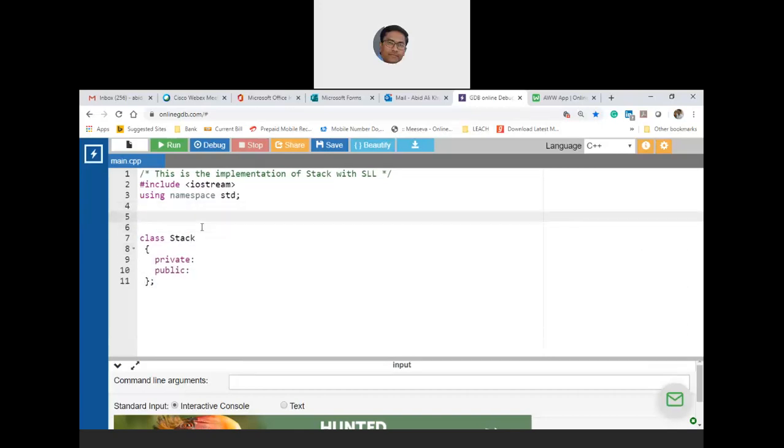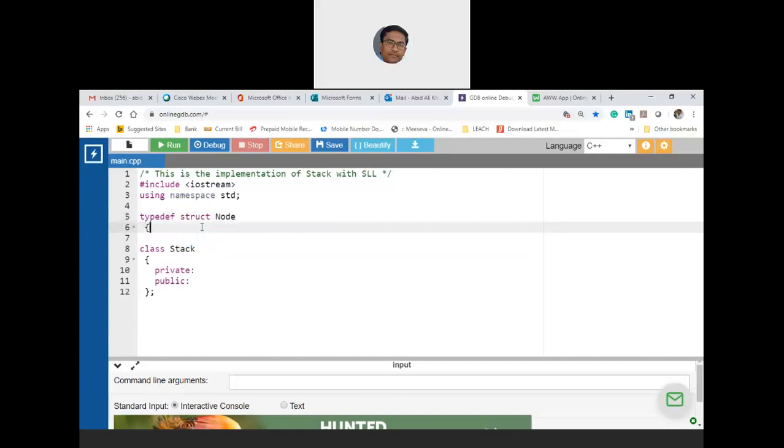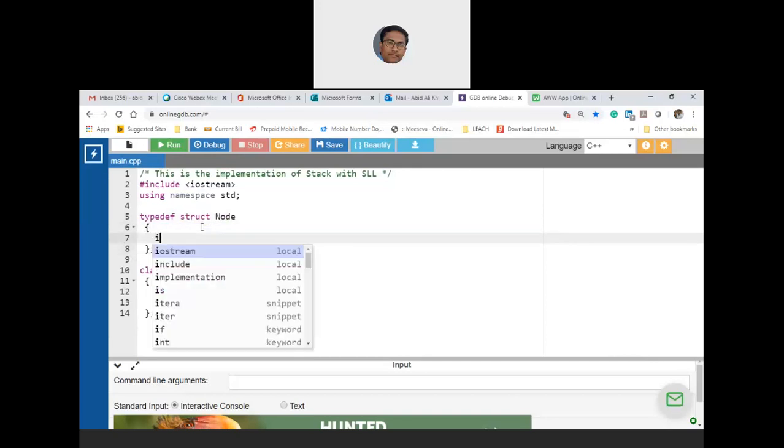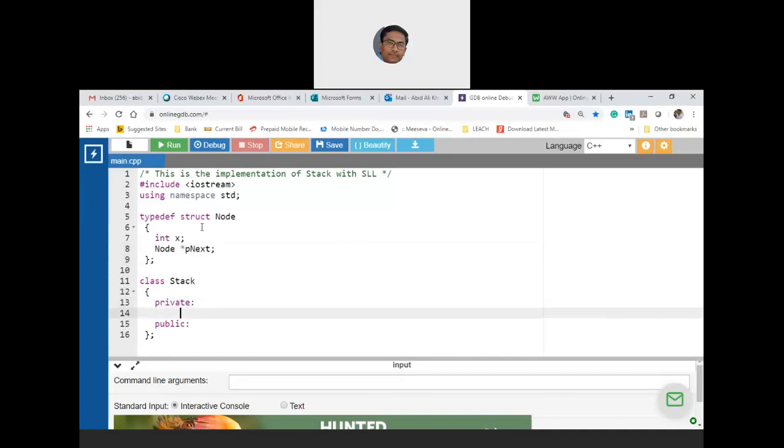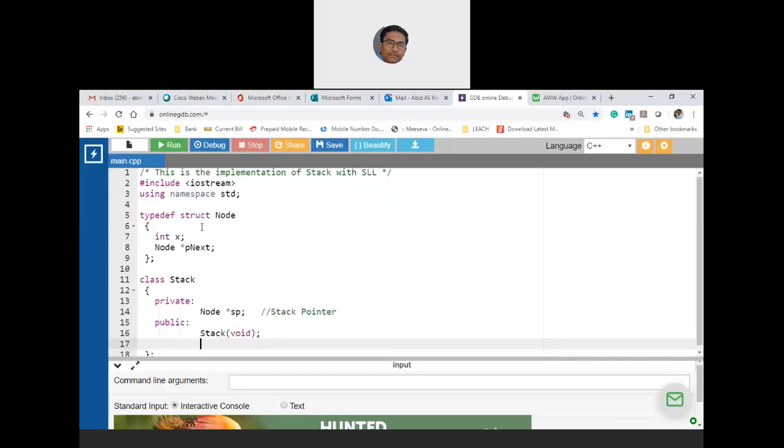Private, public, then typedef struct node, and then int element, then node star pointer next. Now in private, I need only one member, that is node star stack pointer. This is the stack pointer, so I am going to maintain the head. Let us start the ADT class with the default constructor and then the default destructor.